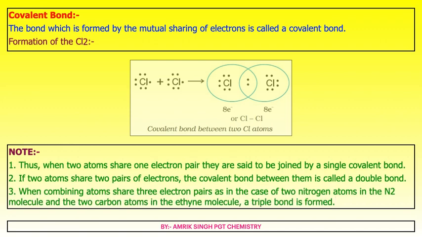Note: when two atoms share one electron pair, they are said to be joined by a single covalent bond. If two atoms share two pairs of electrons, the covalent bond between them is called a double bond. When combining atoms share three electron pairs, as in the case of nitrogen atoms in the N2 molecule and the two carbon atoms in the ethyne molecule, a triple bond is formed.